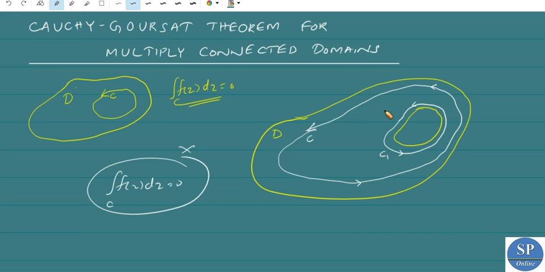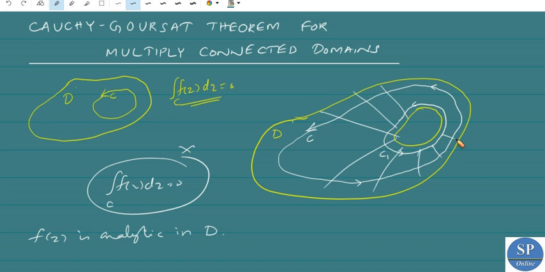Now we know f of z is analytic in the region between these two curves, that is the region D, but it may not be analytic inside the hole, because we are given that f of z is analytic only in the doubly connected domain D.